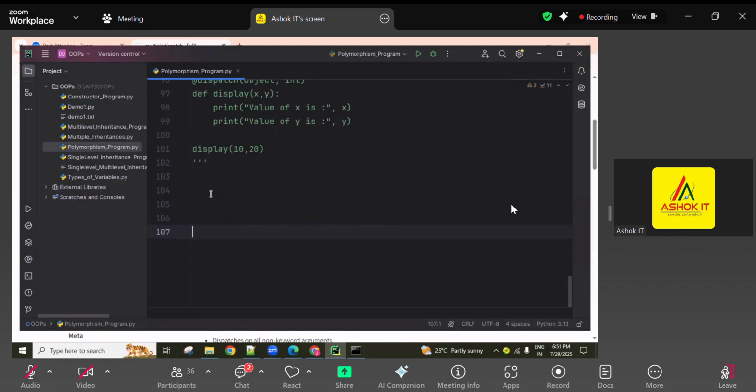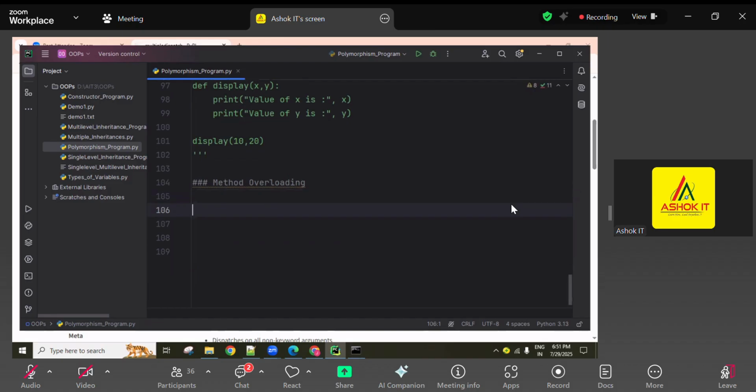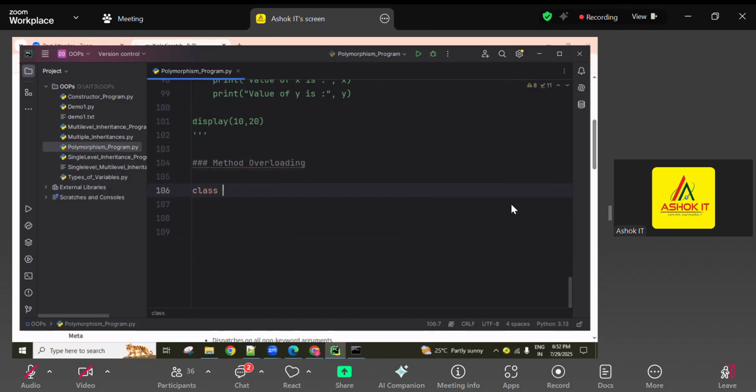Okay, so now coming to method overloading. If one method shows more than one behavior, it is called method overloading. Inside one class, creating the same method name more than one time with different parameters is called method overloading. For example, any class, a message class or employee class, whatever you want, you can use.